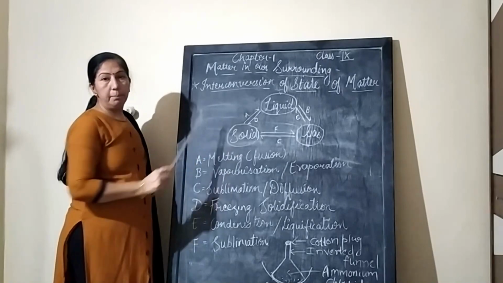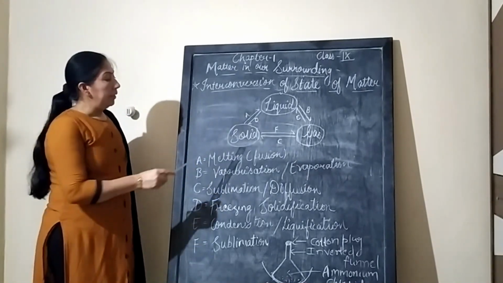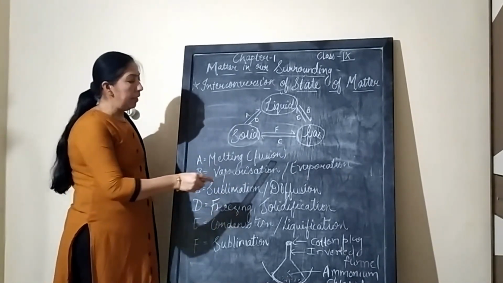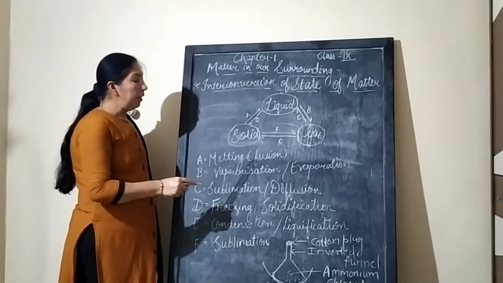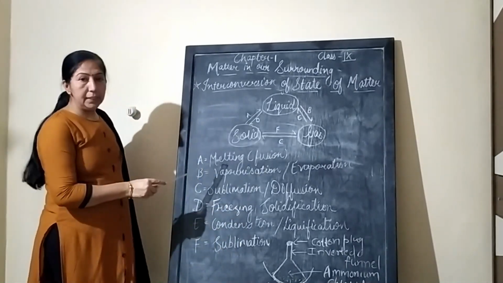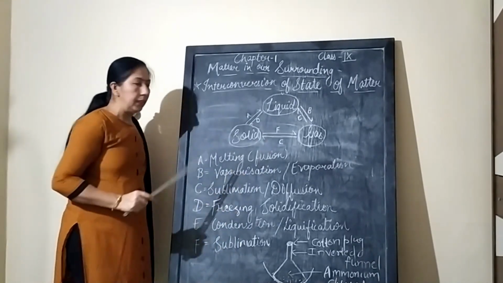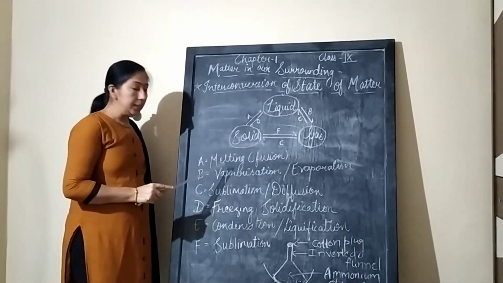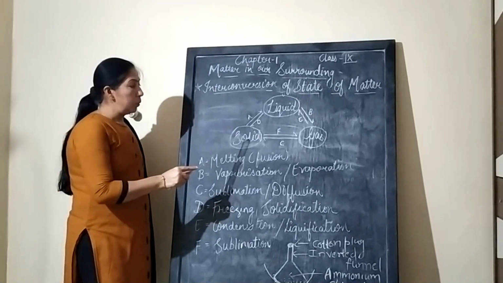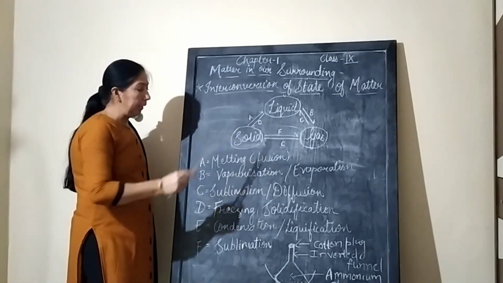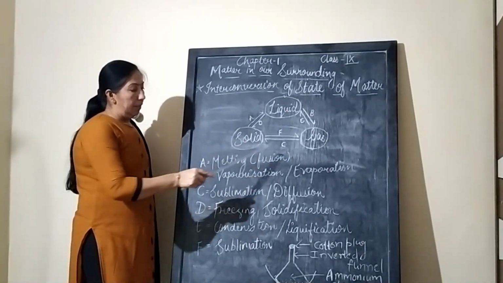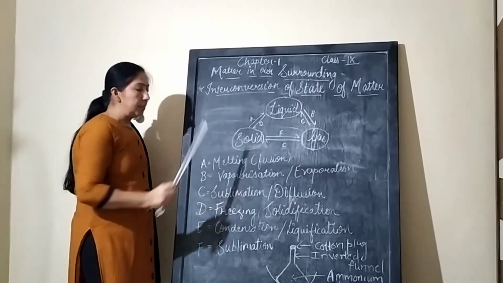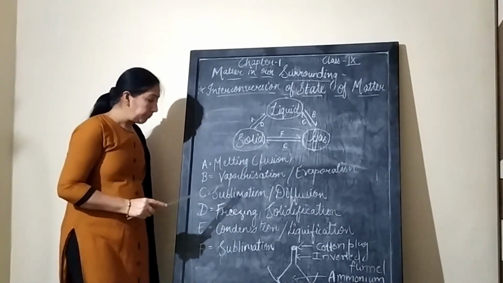It is denoted by symbol A. That process is known as melting or fusion. Melting is a process where solid is converted into liquid state, and the temperature at which solid is converted into liquid state is known as the melting point.